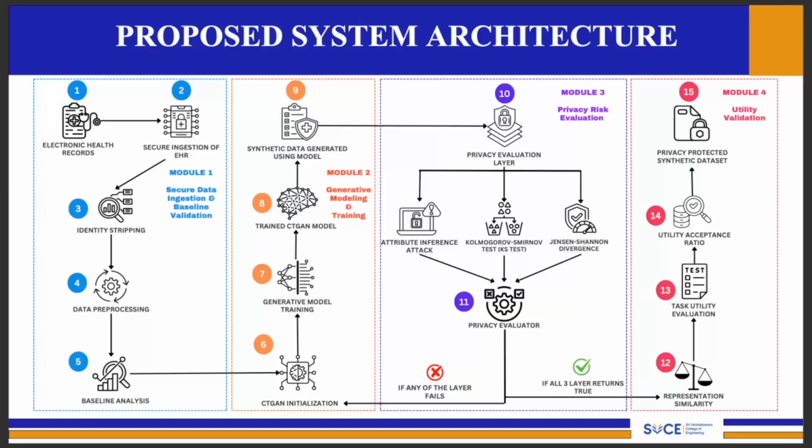After the synthetic data is generated, it moves into the privacy evaluation stage, where multiple validation checks are performed to measure potential information leakage. Attribute inference attacks are used to determine whether sensitive patient information can be predicted from the generated data, while statistical tests such as the Kolmogorov-Smirnov test and Jensen-Shannon divergence are used to compare the similarity between real and synthetic feature distributions. If any privacy metric exceeds the predefined threshold, the generated dataset is rejected and the model must be retrained.